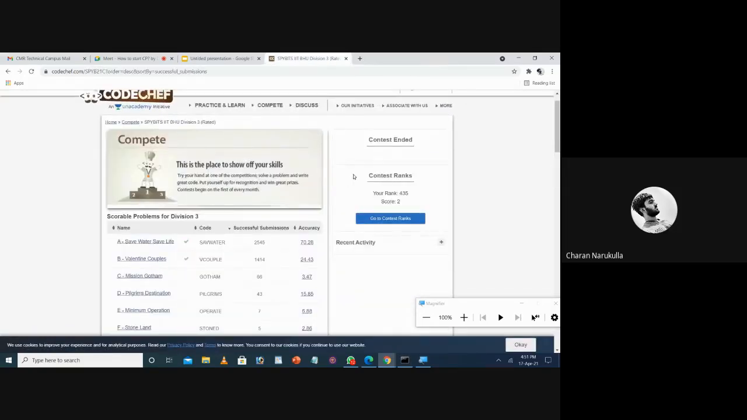This is about solving questions in CodeChef or whatever the platform may be. The method of solving a question is similar.